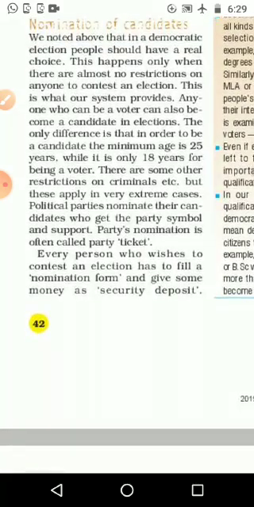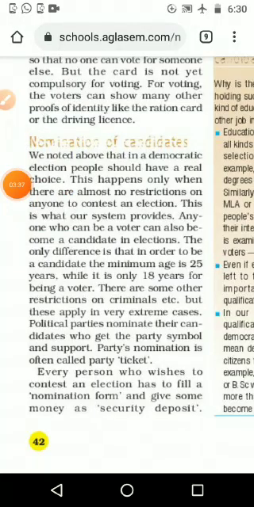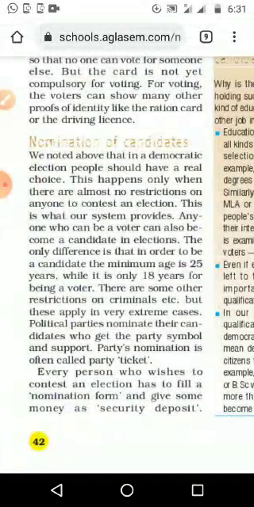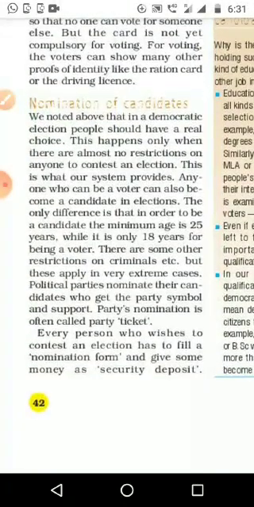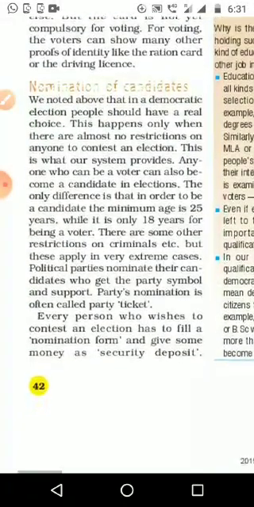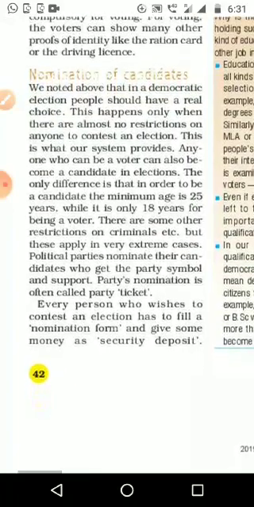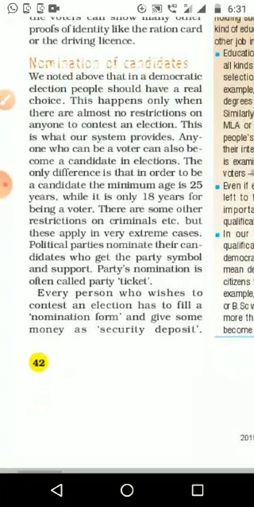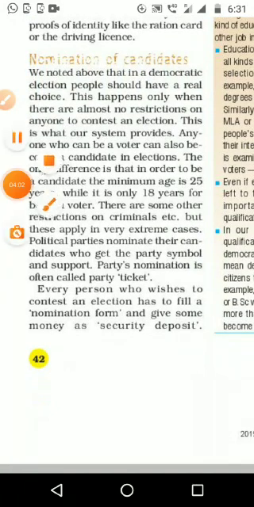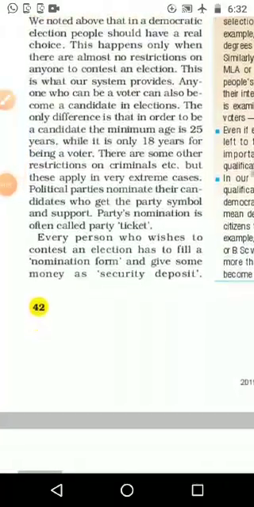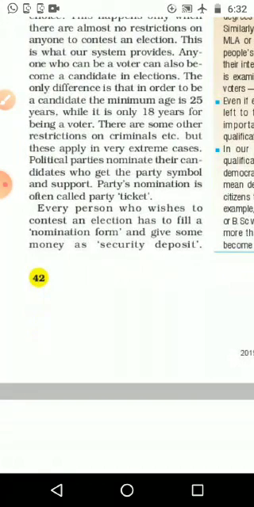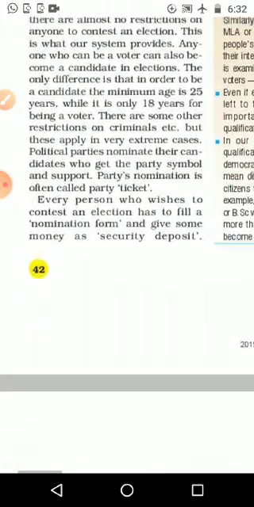Nomination of candidates. We noted above that in a democratic election, people should have a real choice. This happens only when there are almost no restrictions on anyone to contest an election. This is what our system provides. Anyone who can be a voter can also be a candidate in the election. The only difference is that in order to be a candidate, the minimum age is 25 years.